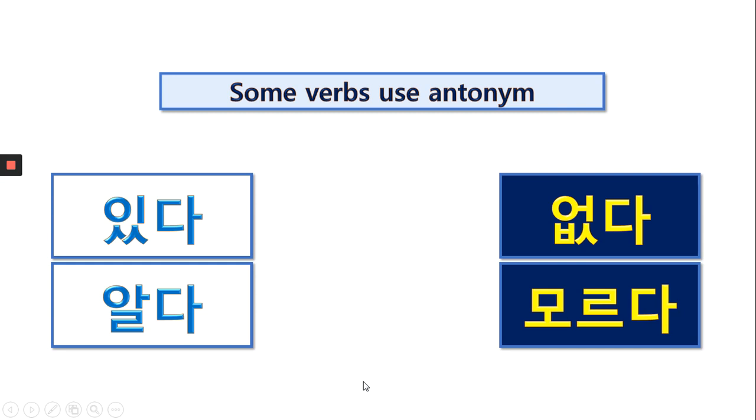So at this slide, it's time to memorize. What is the negation of 있다? 없다, not 안 있다. 안 있다 is wrong. What is the negation of 알다? 안 알다? No. 모르다.